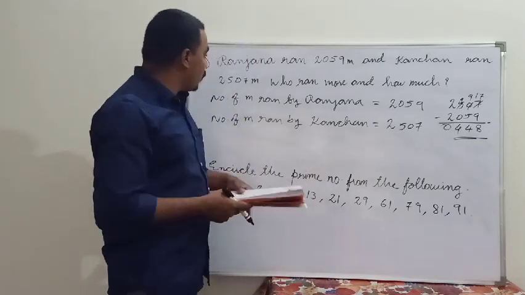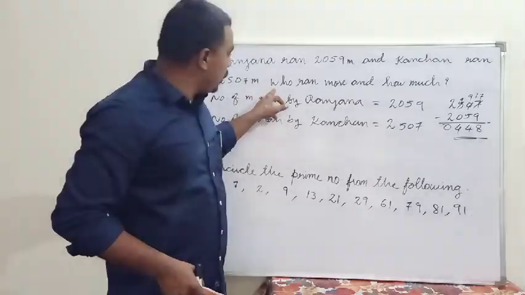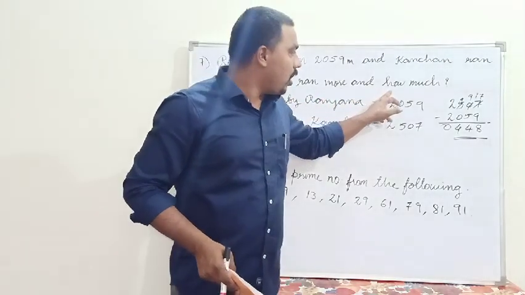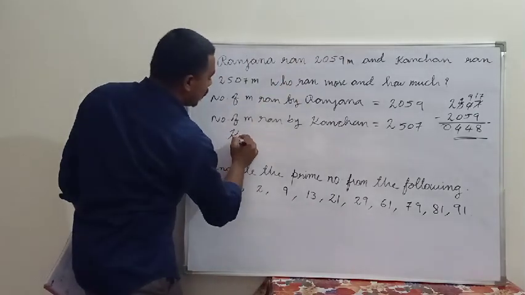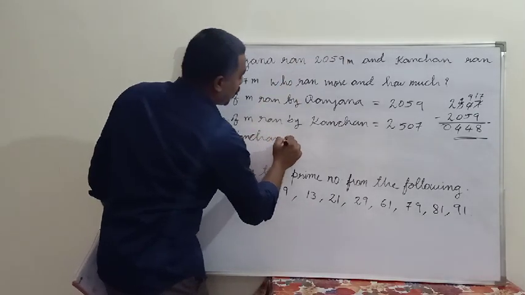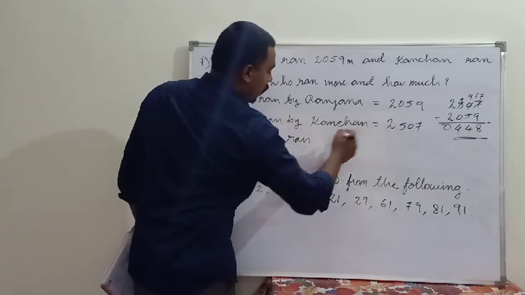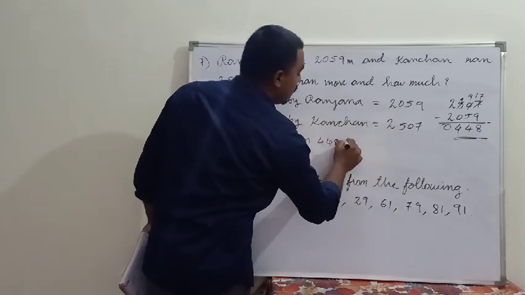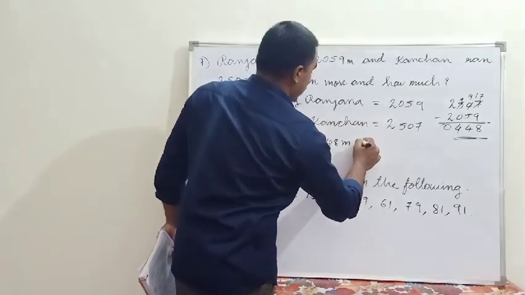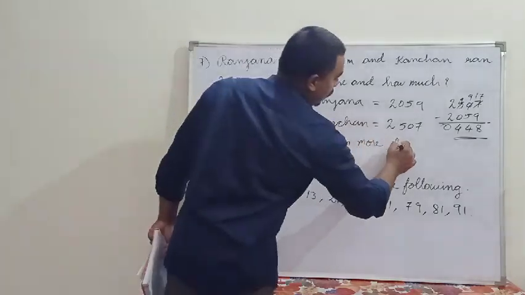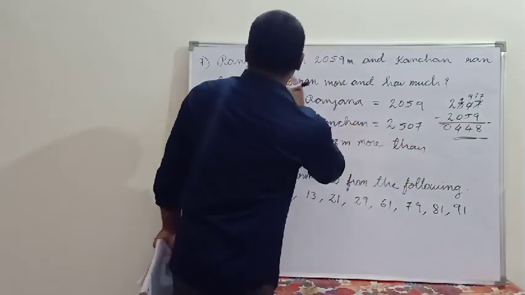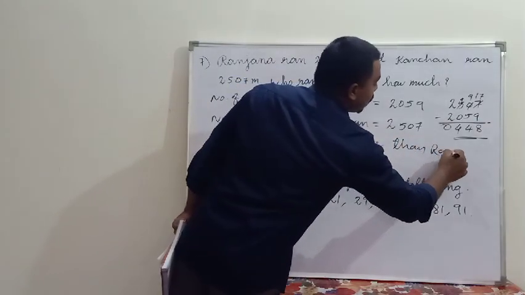So read the question once again. See the last sentence. Who ran more and how much? So we can write Kanchan ran 448 meter more than Ranjana.